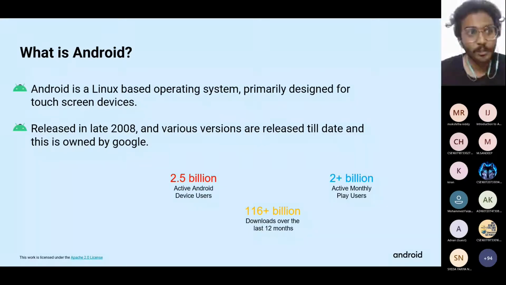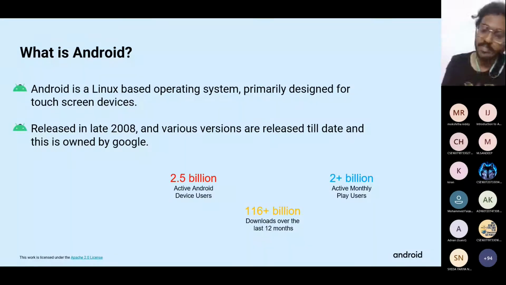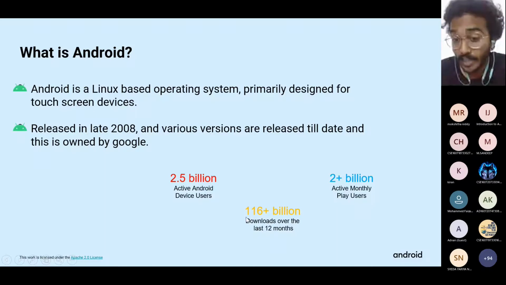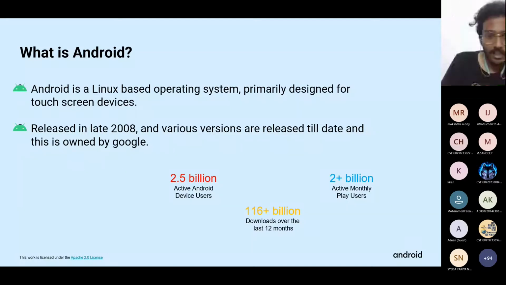Now Android is also running on cars and watches too. So cars are running with Android nowadays. There are 2.5 billion Android device users now, and over 116 billion downloads have been seen in the last 12 months. Okay,